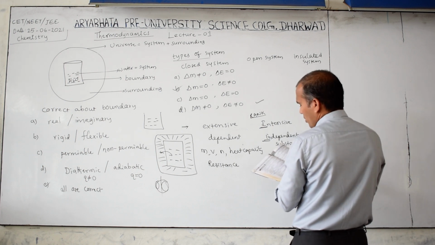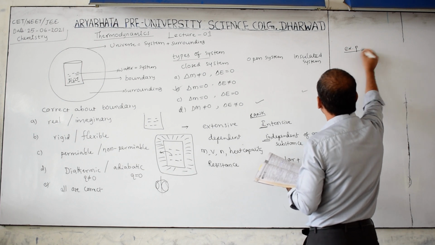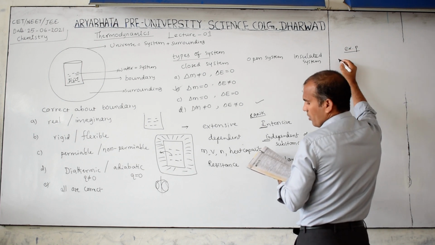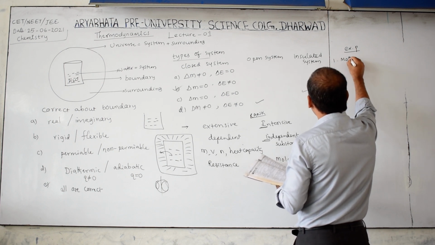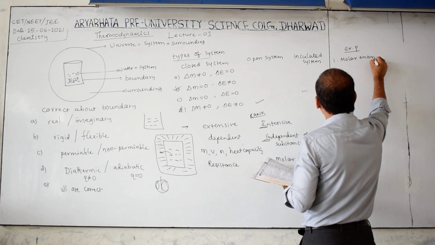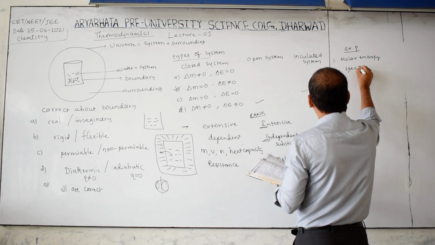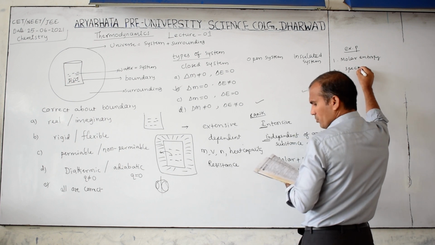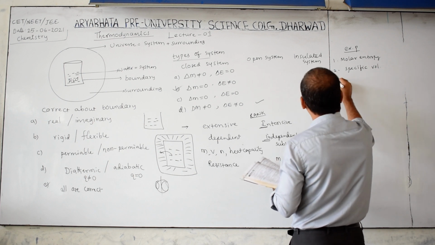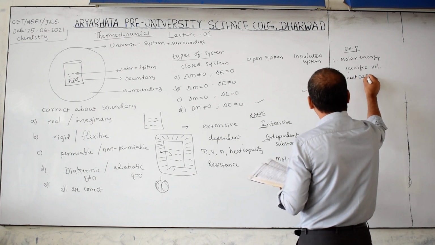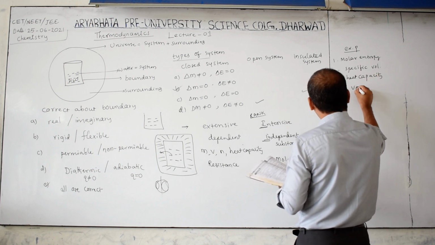Question: which of the following are extensive properties? First one is molar entropy, second is specific volume, third one is heat capacity, fourth one is volume.